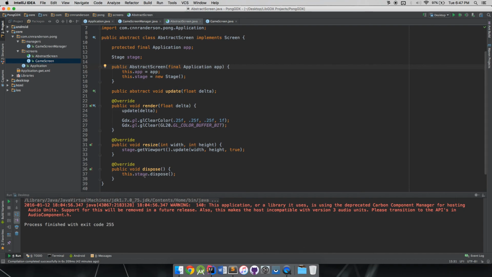And then we just have a simple stage. We'll probably refactor that down the road once we touch on the viewport stuff and whether or not we actually want a stage for every single screen. That will come into question once we get further into our app. So we've covered a lot of the groundwork. Like I said, all that's really left is to get our first stage going, with maybe even our Box2D world going, something basic just to have it set up, and then we'll keep moving from there.